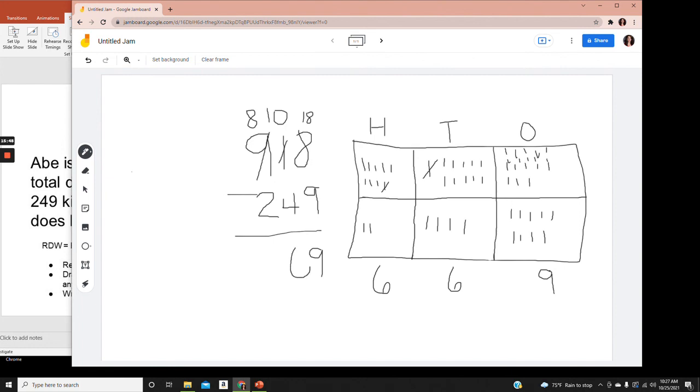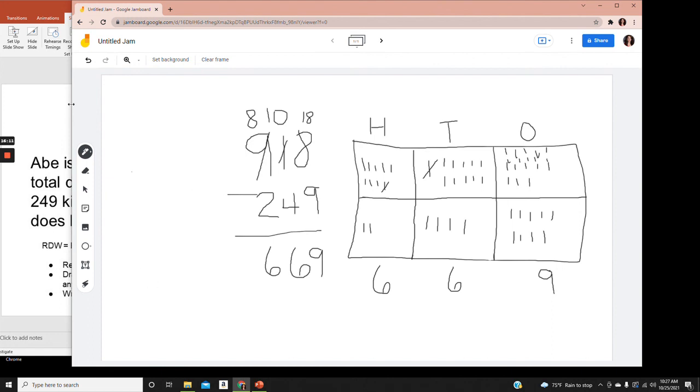Some of you may have those memorized already. You might automatically know that 10 minus 4 is 6, and that's great. All right, finally, in the hundreds column, 8 minus 2 is 6. So I can say that 918 minus 249 is 669.